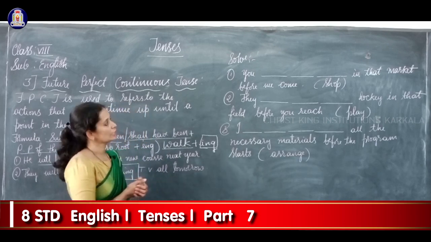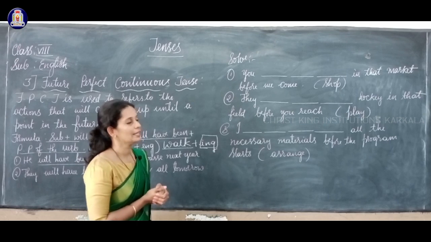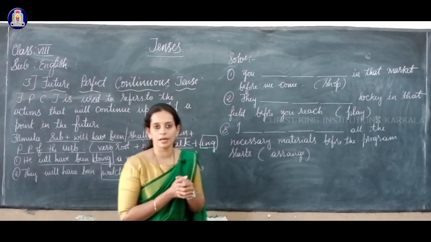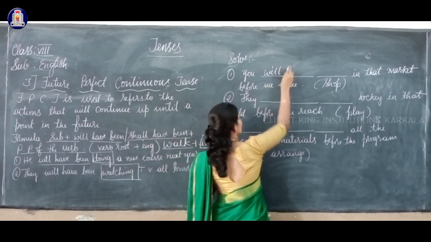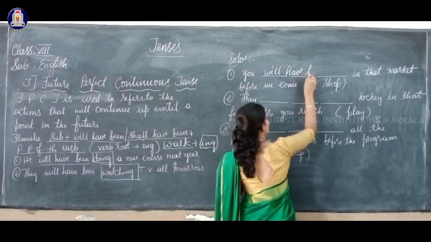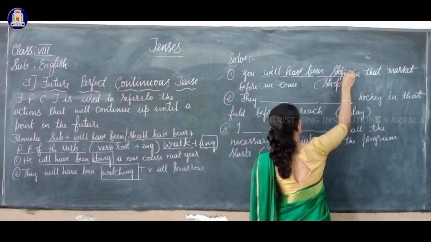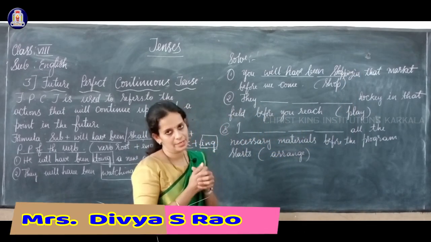Your first question is, you dash in that market before we come. Here shop is the verb given. You will have been shopping. Okay, you will have been shopping in that market before we come.